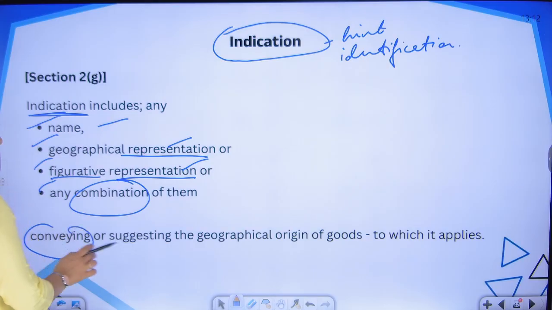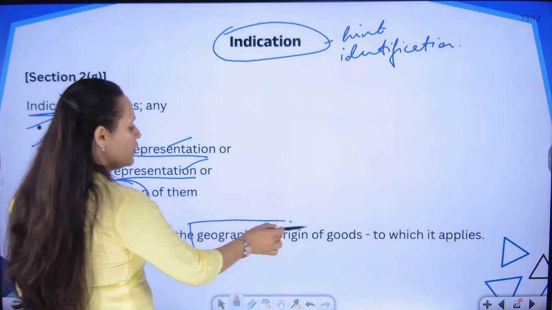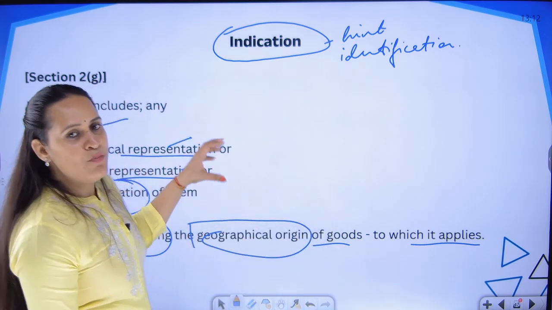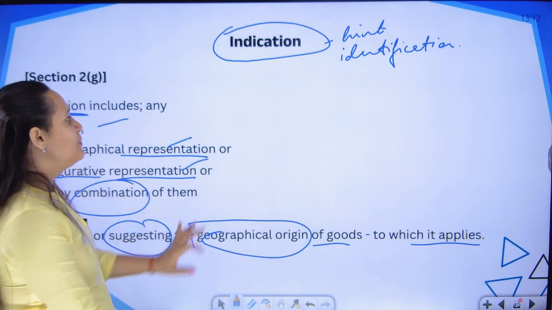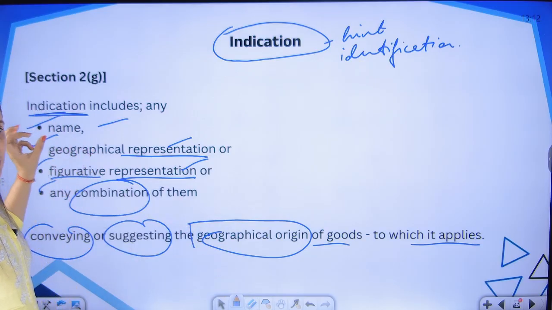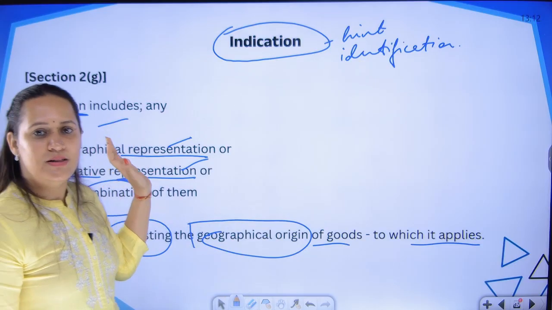It is conveying and suggesting the geographical origin of the goods to which it applies. The name or the product is linked to a product that is being hinted or conveyed through either the name, the geographical representation, or the figurative logo, whatever they have.